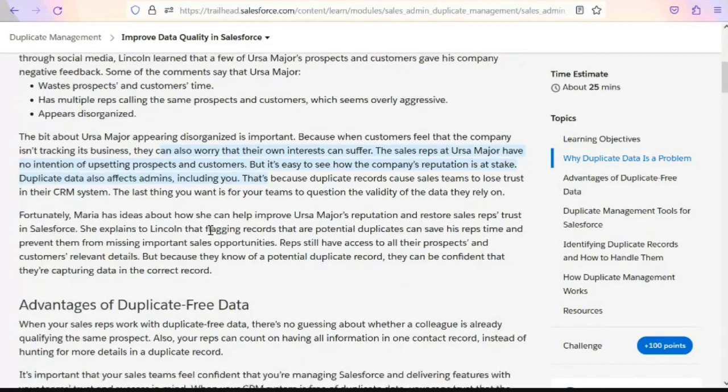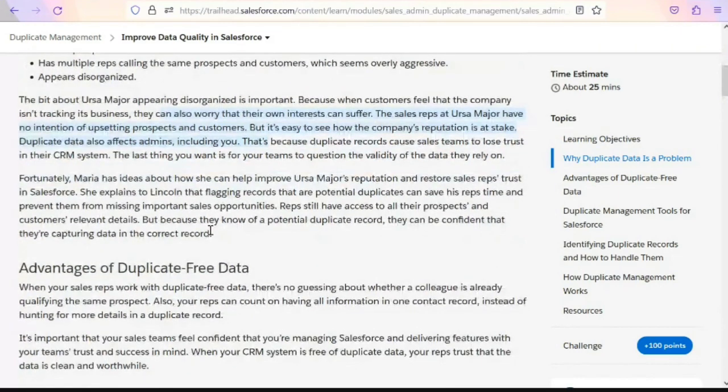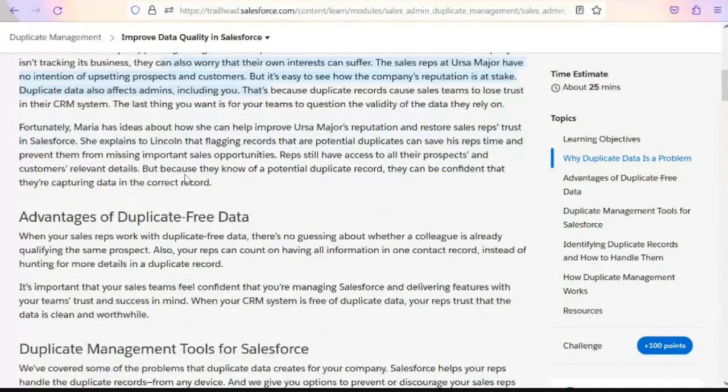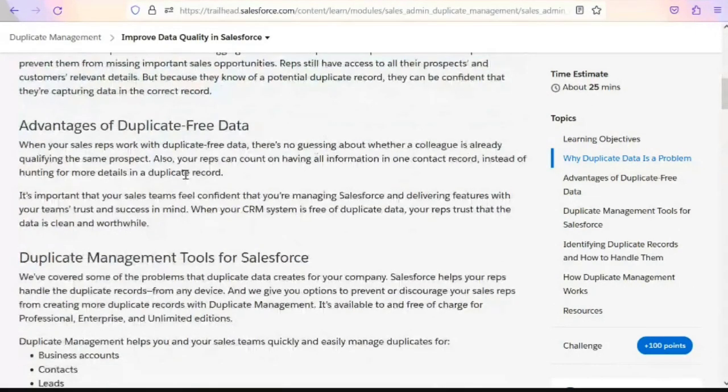So this is their requirement. As of now, Salesforce will not restrict you from creating the same account names, right? But we can do that. So that is what it is saying here.